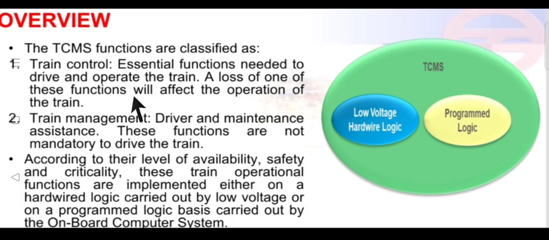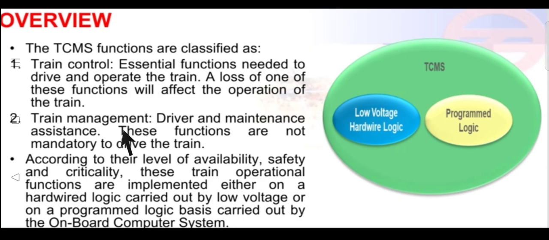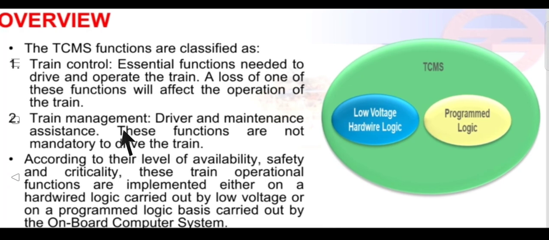So far what we have understood is that train control is a function of the TCMS which is responsible for driving and operating the train, and train management is a maintenance assistance; you can say this function is not mandatory to drive the train. In this way we can define the functions of the TCMS: how we would define monitoring, how we would define controlling, and what would happen if there is a problem in the controlling of the TCMS, or in the management of the TCMS. So this kind of question might arise, and for that the answer is all of this. Right, now TCMS, see, in